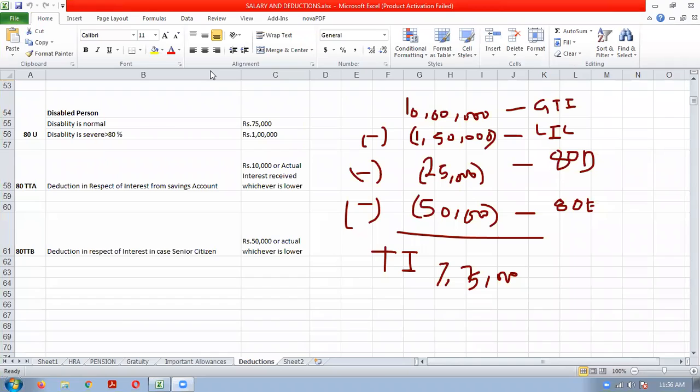Okay. Now two important deductions are there, which are 80TTA and 80TTB. What is that? Very popular deduction, especially for individuals, because as an individual, people make deposits in a savings account in a bank. Okay. So you might also have made a deposit in the savings bank account. Every person will try to do some savings in the savings account of a bank.